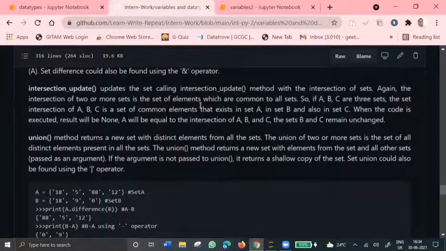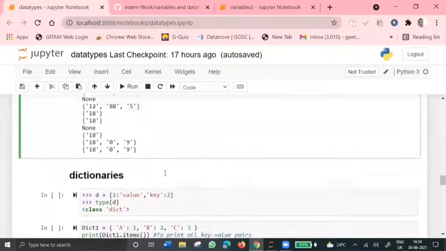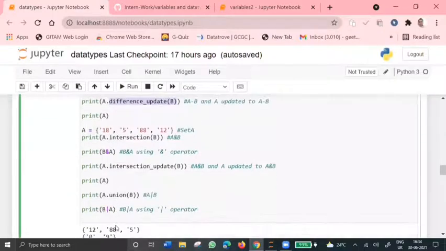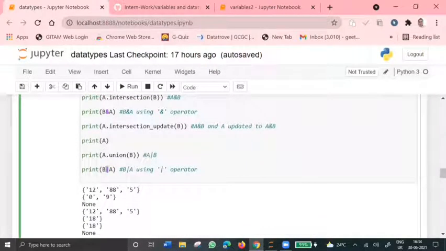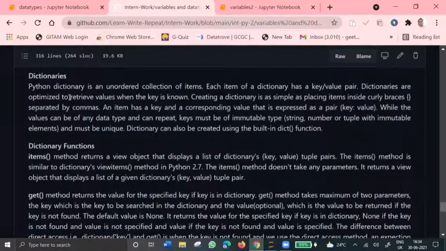with the set A. And the union method is used to add all the elements in both the sets, and duplicates are removed. It only contains all the elements which are present in both the sets A and B. And union can also be performed using the OR operator. That's about sets. And dictionaries.